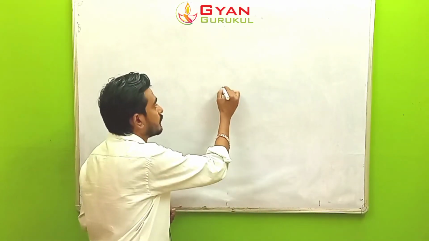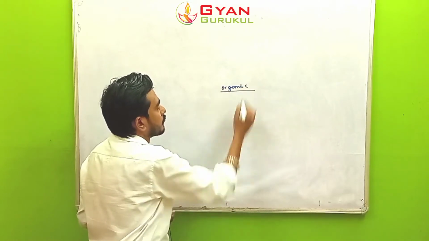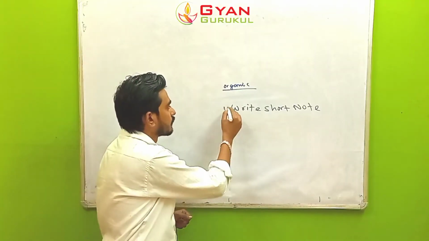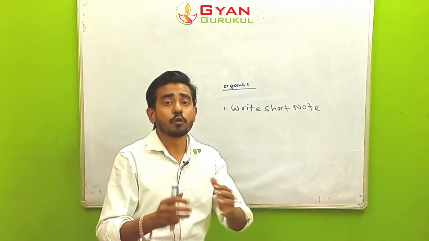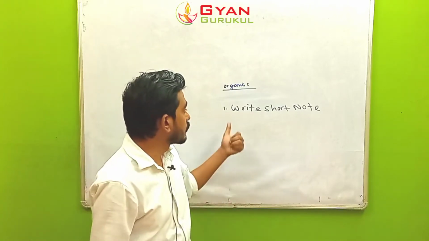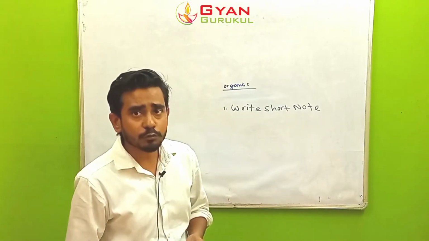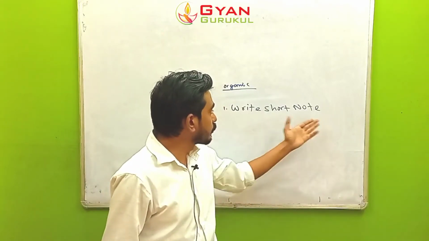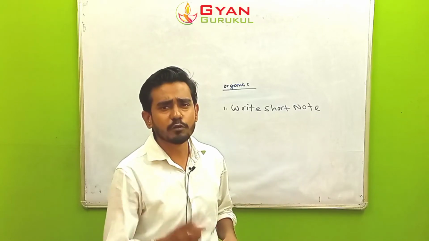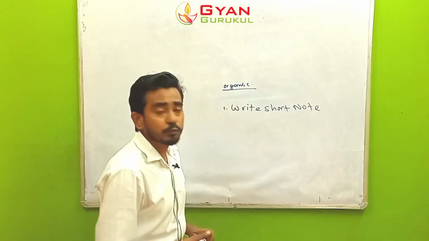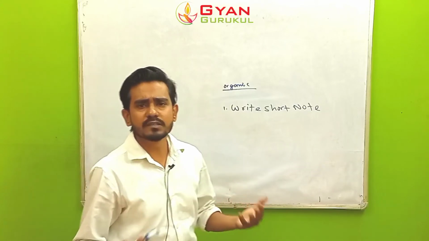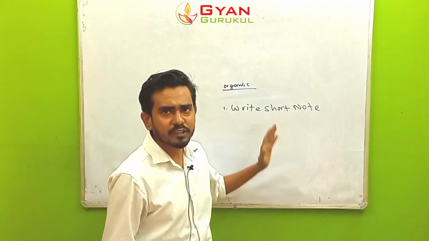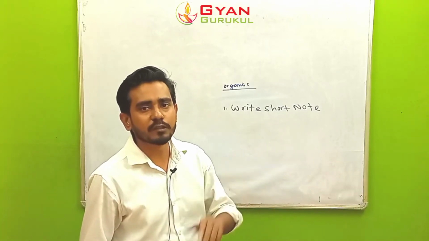So first, in organic chemistry, basically there are only 5 types of questions asked. The first type of question in higher secondary organic chemistry is write a short note. There are 19 name reactions specifically for HS second year, and these name reactions will be asked as a short note. There will be 2 name reactions, for example ozonolysis, haloform reaction, Wolff-Kishner reduction, Clemmensen reduction. Each may be given 1.5 marks, so 3 marks in total.